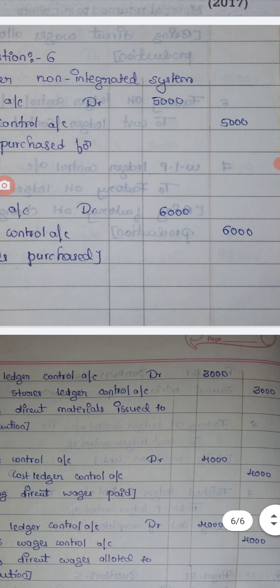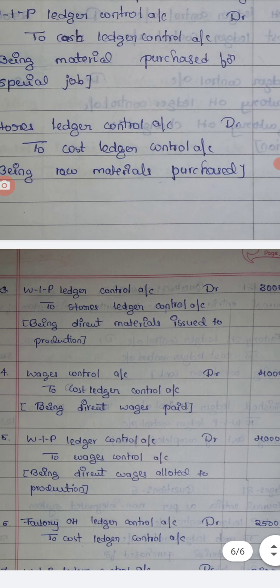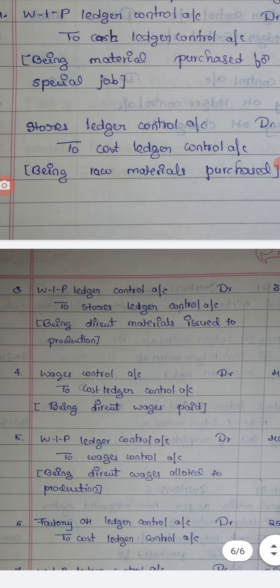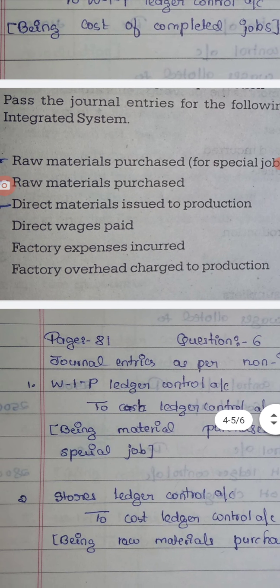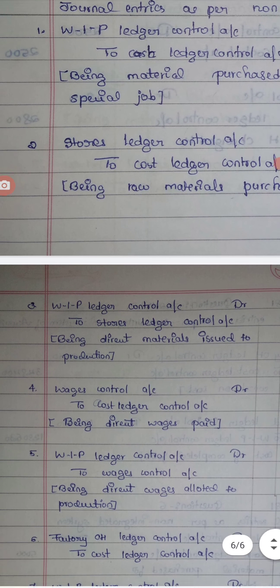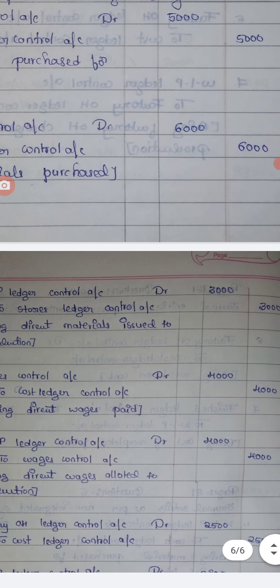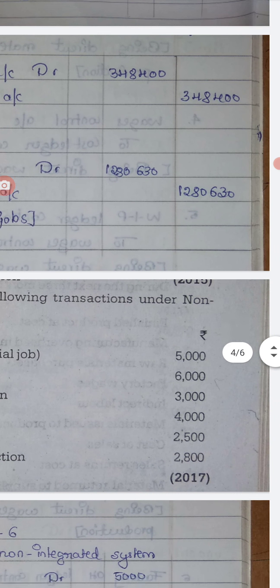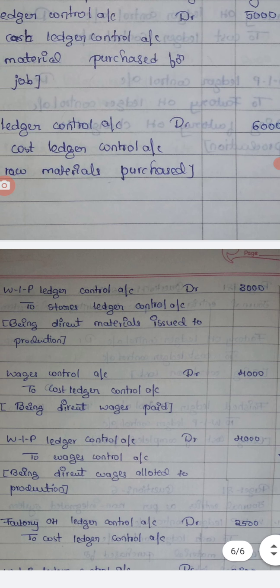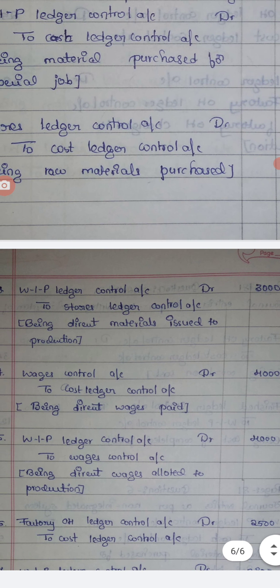The amounts are separate: 6,000 and 5,000. Then we have to issue direct materials to production. The value given is 3,000, so WIP ledger control account debtor to stores ledger control account for that. So the materials issue is over.